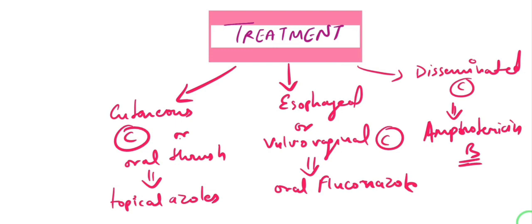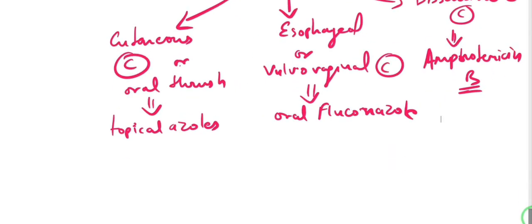One important thing that we haven't mentioned yet: for the cutaneous candidiasis or oral thrush, we give just the topical azole, for cutaneous candidiasis like intertrigo. Then for esophageal candidiasis, by the way, which is an AIDS defining illness, so remember that, or for vulvovaginal candidiasis, we give oral fluconazole. And for disseminated candidiasis, we give amphotericin B.